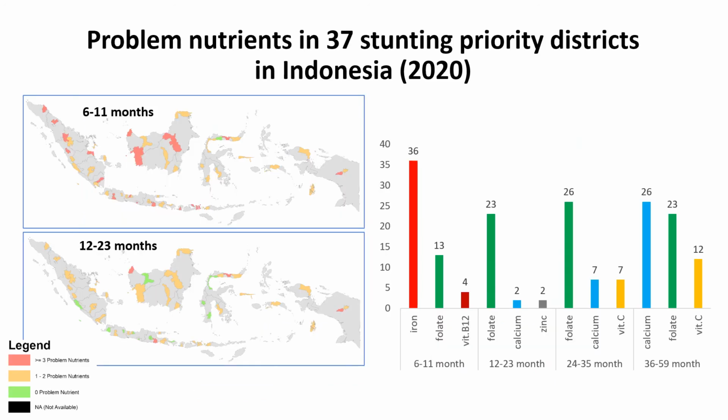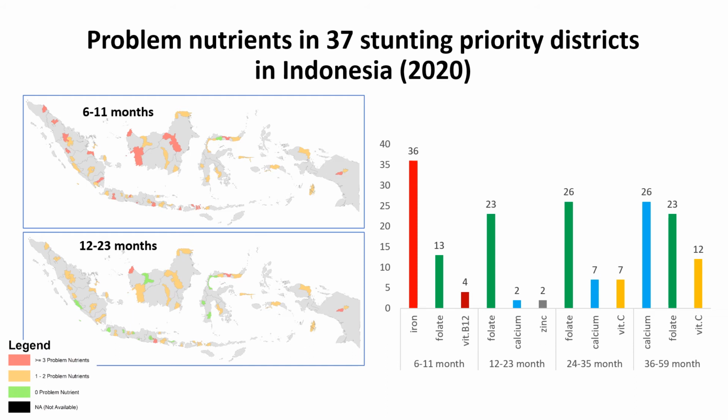An example of the application is here in the slide. We show you how we mapped problem nutrients in under 2-year-olds from 37 stunting priority districts in Indonesia in 2020 with our academic partners. And here you can see that there is variation in the number of problem nutrients across areas, even for the same age group.